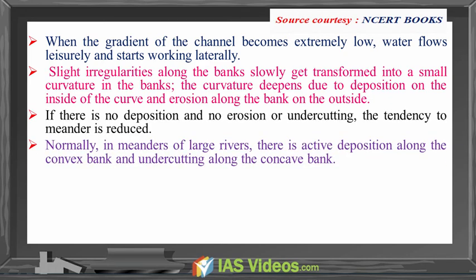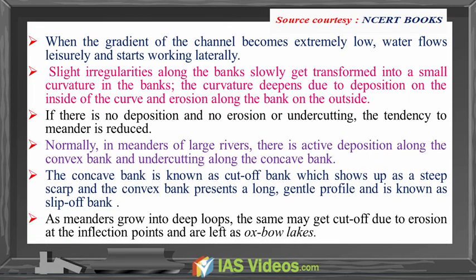Normally, in meanders of large rivers, there is active deposition along the convex bank and undercutting along the concave bank. The concave bank is known as the cut-off bank, which shows up as a steep scarp, and the convex bank presents a long gentle profile and is known as the slip-off bank. As meanders grow into deep loops, the same may get cut off due to erosion at the inflection points and are left as oxbow lakes.